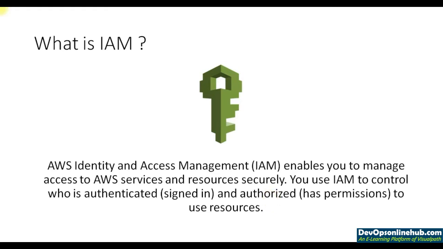So what is IAM? AWS Identity and Access Management enables you to manage access to AWS services and resources securely. You use IAM to control who is authenticated and authorized to use resources. Whenever we log in to a cloud account, we usually have different services like storage, databases, virtual machines, networking, and a lot more. Now, how do we define which user has a specific set of access to which specific service? We go into the IAM section, and this helps us manage it appropriately.